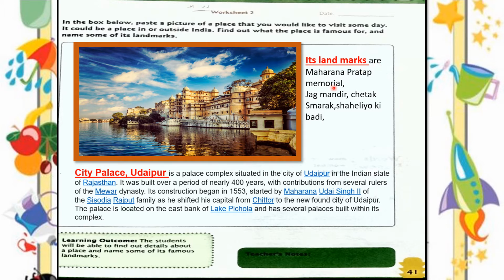Landmarks means the other famous places which are located nearby, or located in Udaipur. For example, I have written here some of its landmarks like Maharana Pratap Memorial, Jag Mandir, Chetak Smarak, Saheliyon Ki Bari. These are some landmarks which are located in Udaipur. Whatever place you are mentioning here, you need to write its landmarks. Understood, children? I hope you have understood it well and you will finish this exercise.